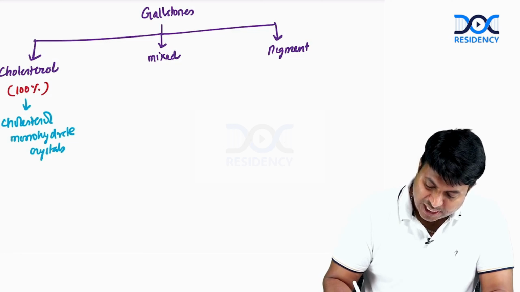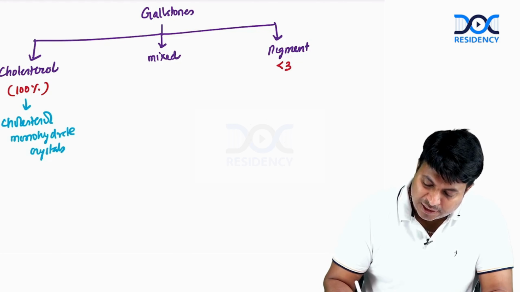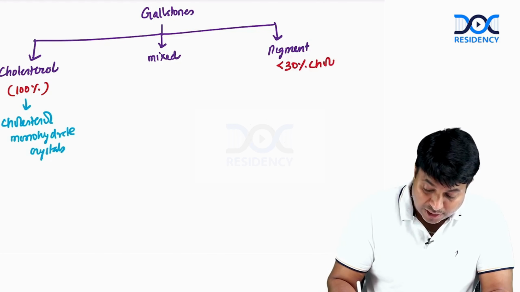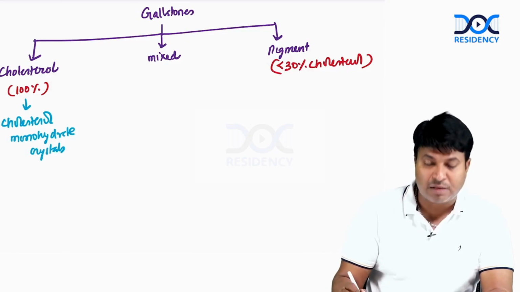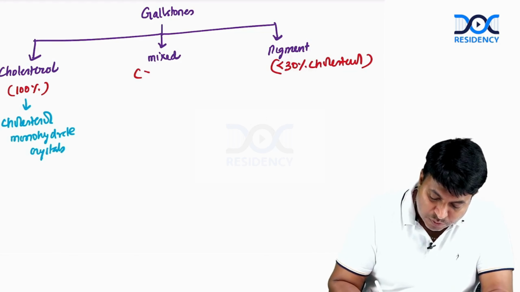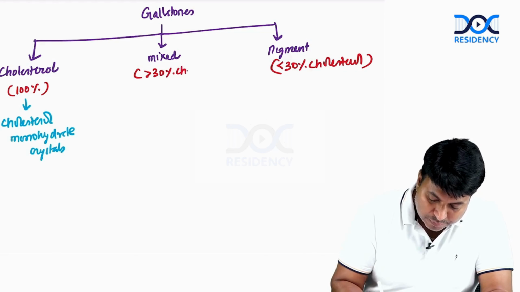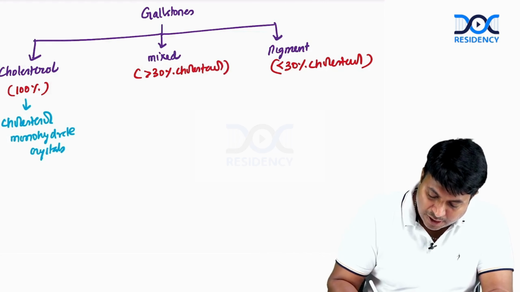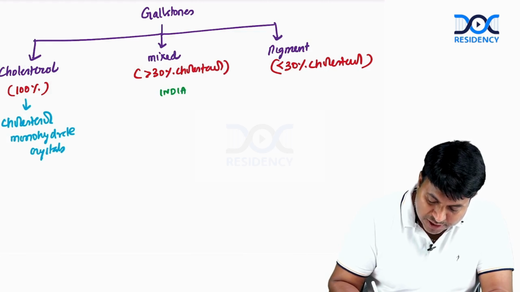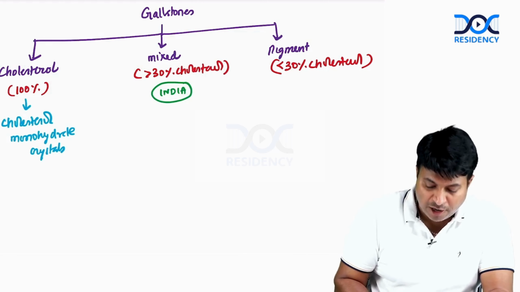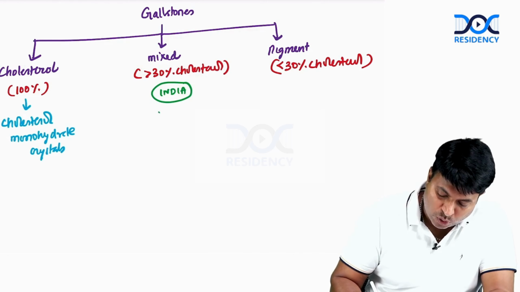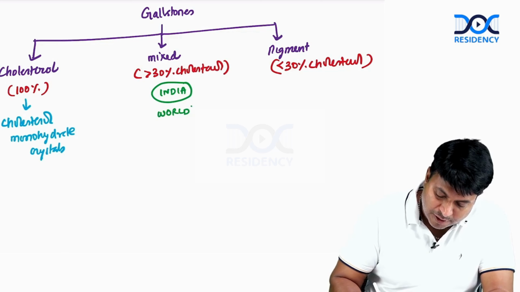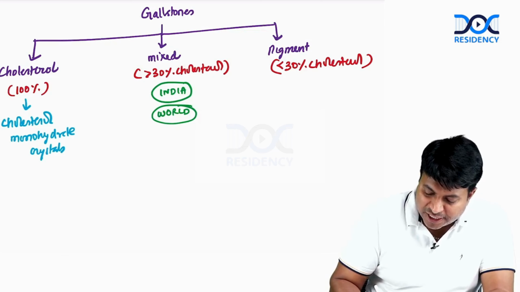Pigment stones are stones which contain less than 30% cholesterol. Please remember, they also contain cholesterol, but the content is less than 30%, whereas mixed stones contain more than 30% cholesterol. So in India, the most common stone is mixed stone. At the world level, the common stone is mixed stone. Actually, there is no point mentioning India.